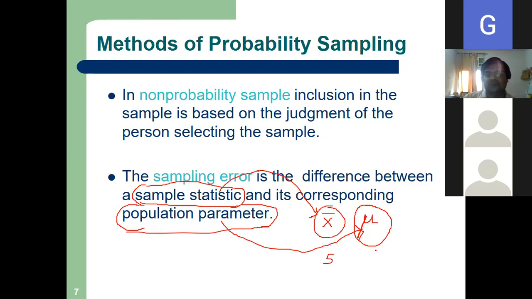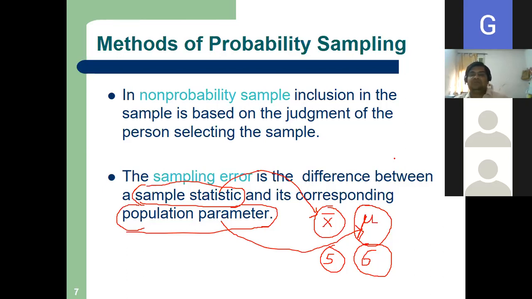Now again, S and sigma. Is there any difference between these two, or are they same? Sir, S for sample, sigma for population.